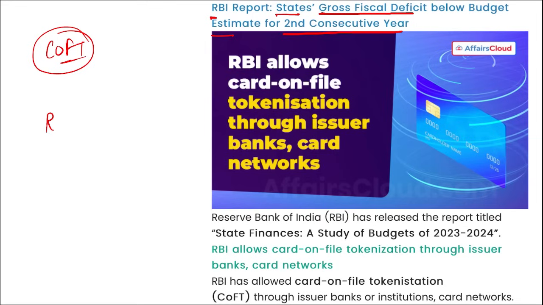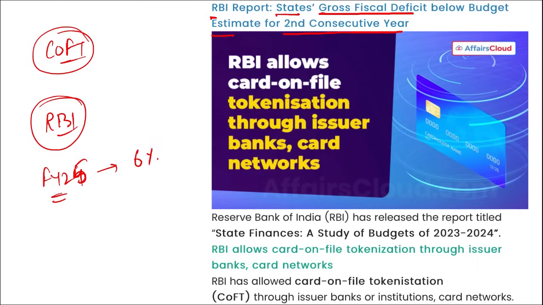Coming back, RBI model pegged India's fiscal year 25 GDP growth rate at 6%. I repeat, RBI developed dynamic general equilibrium model that has projected the growth rate of India for fiscal year 25 to be at 6%. Right, then the inflation for fiscal year 25, it was projected to be at 4.8%. Correct? Mark this.